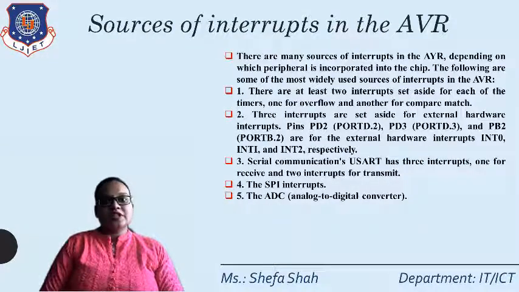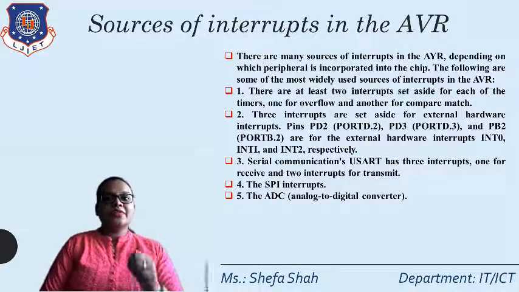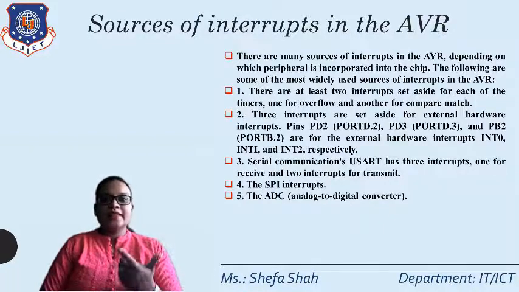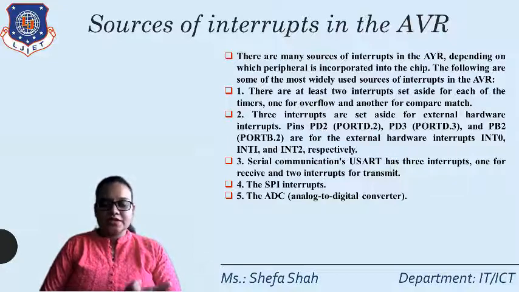Now, sources of interrupts in the AVR. What are the different sources of interrupts in the ATmega32? From the vector table, we have seen that there are various sources such as external interrupts, then interrupts from timers, then interrupts for the USART, interrupts for the SPI bus, and interrupts for the analog to digital converter, that is ADC, right?